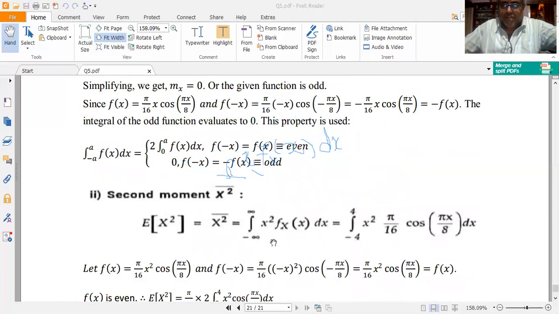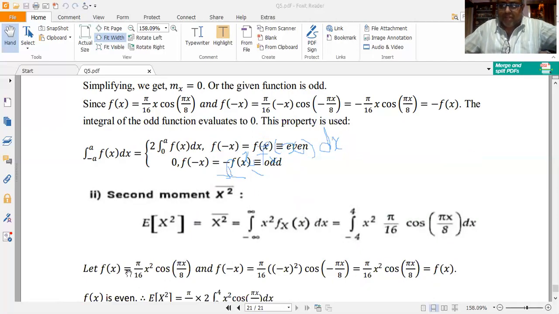E of x squared is given by the integral from minus infinity to plus infinity of x squared f of x dx. Substituting the f of x value, it is given by the integral from minus 4 to 4 of pi x squared by 16 cos(pi x by 8) dx. Now let me assume that f of x is equal to pi x squared by 16 into cos(pi x by 8), as I have written here.